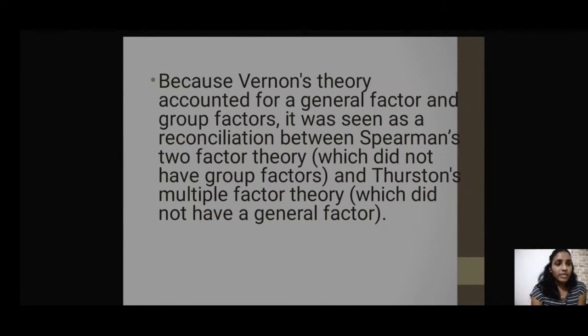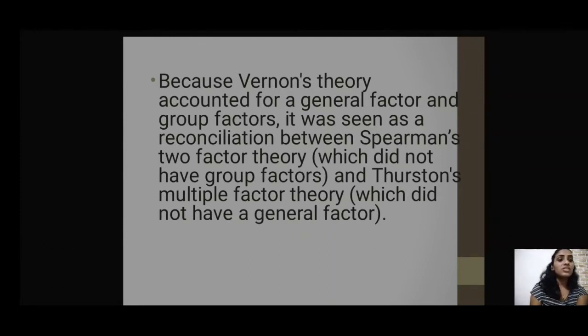Over to the topic. Because Vernon's theory accounted for a general factor and group factors, it was seen as a reconciliation between Spearman's two-factor theory, which did not have group factors but only general factors and specific factors, and Thurston's multiple factor theory, which did not have a general factor. So I hope this is clear. So Vernon's theory has to have both group factors as well as a general factor. He was influenced by Spearman's two-factor theory, where there's a general factor as well as specific factors, and also Thurston's theory where there are multiple factors.